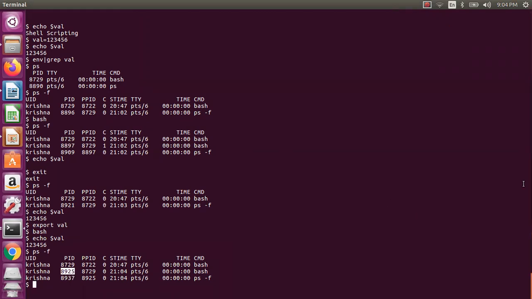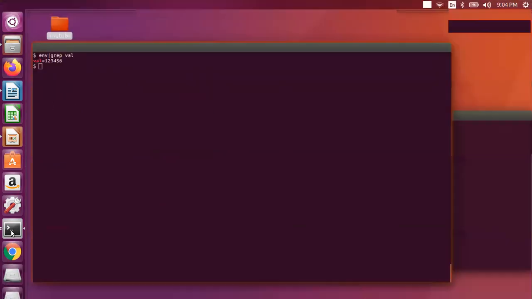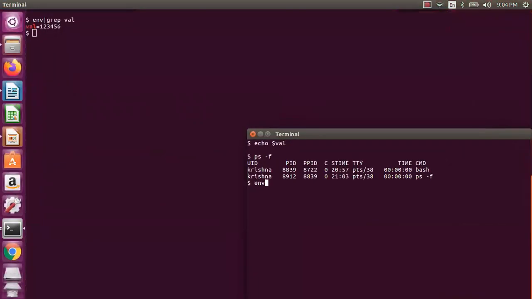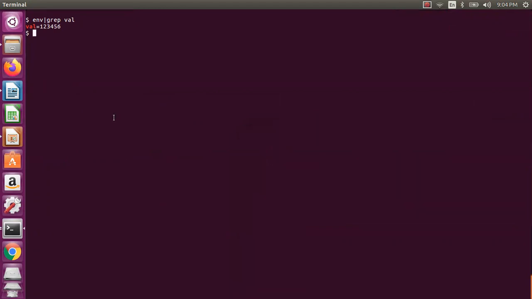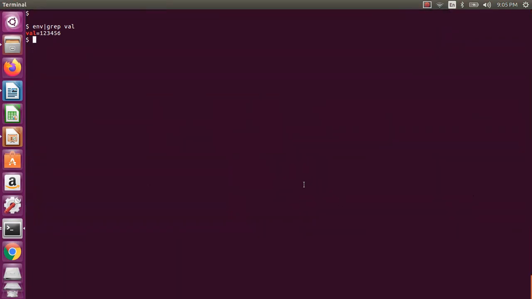Now if I say env grep, let me come to this env grep value. Okay, now it is visible actually. So whenever you export a variable, here it will not be visible, because this is only this particular shell environment. If it has to be visible here, then whenever you are creating a shell you need to do it in the base point, which is nothing but bashrc. So here it will not be visible because this is only for this environment actually.